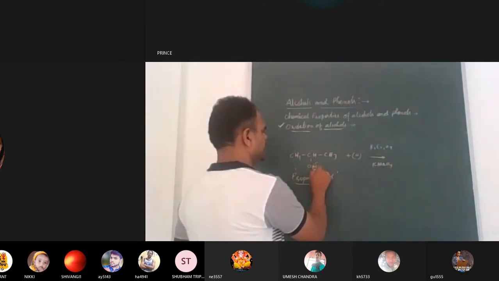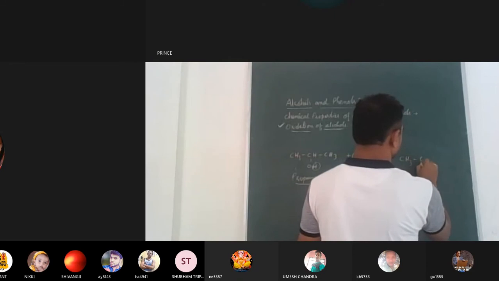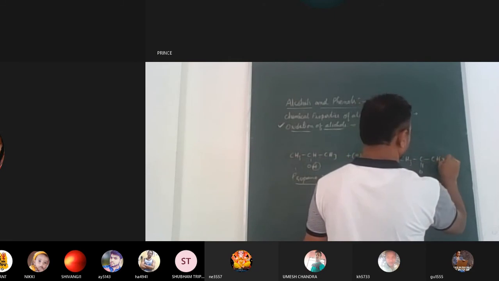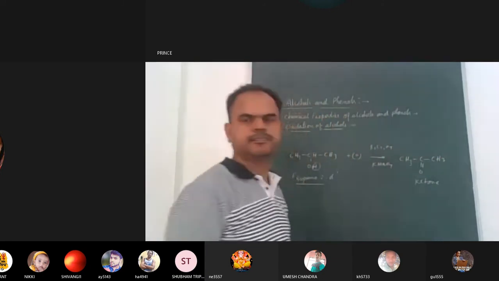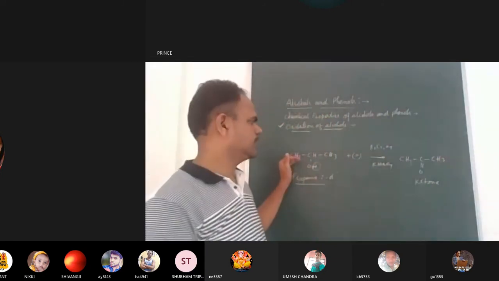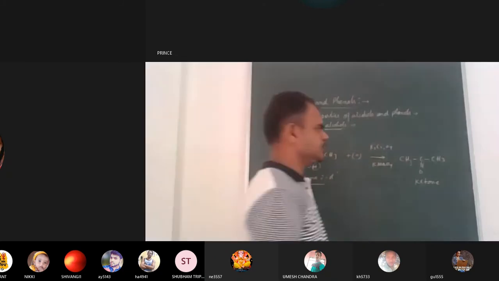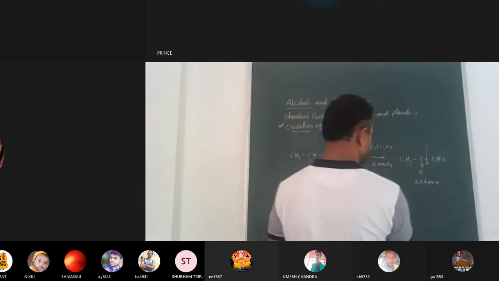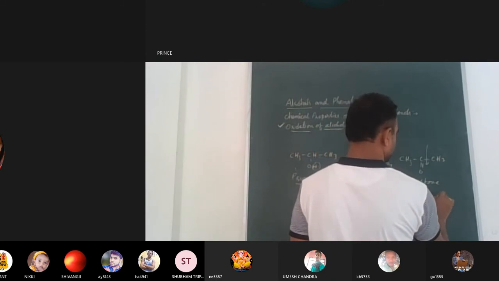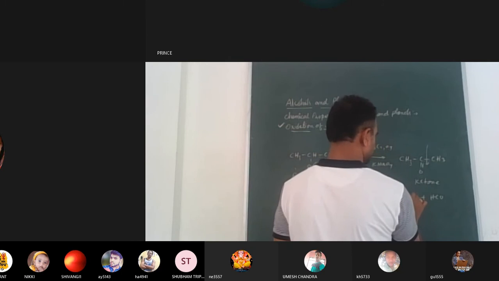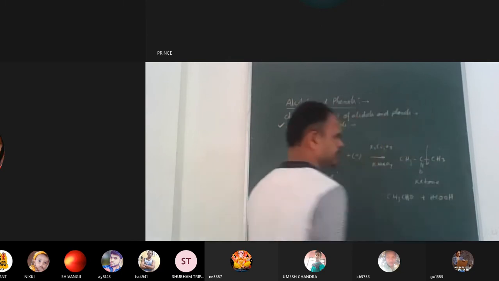If you remove these two hydrogens, it will become CH3, C double bond O, CH3, a ketone. So secondary alcohol will become a ketone. If the ketone is further subjected to oxidation, you will get CH3COOH plus HCHO, a carboxylic acid.